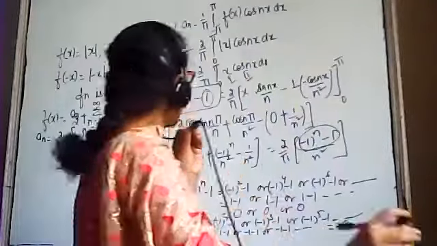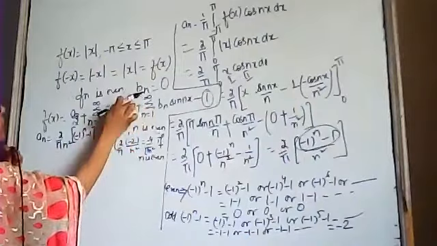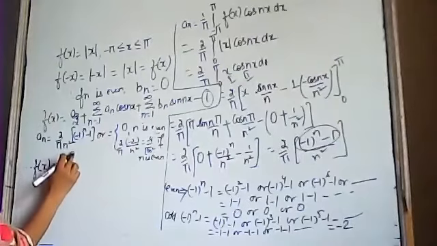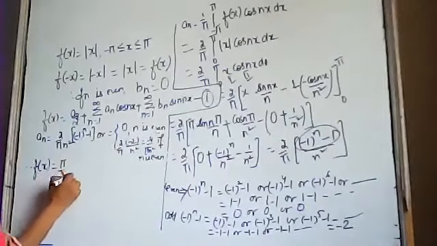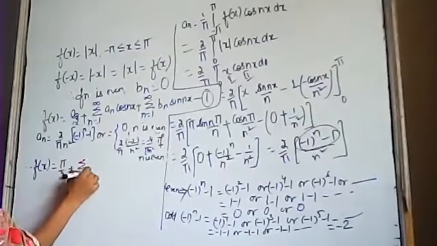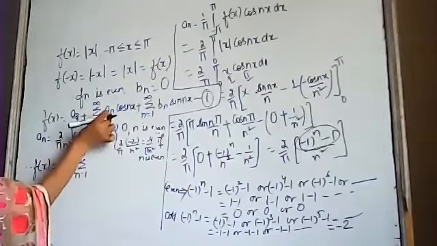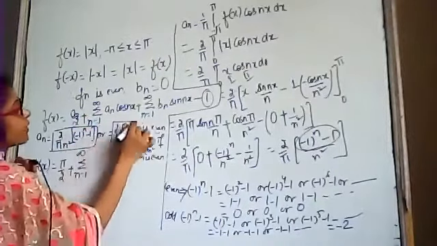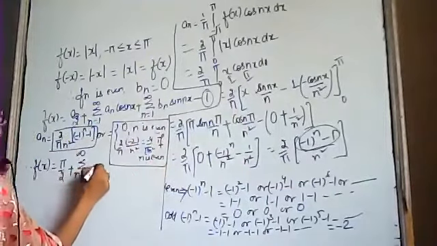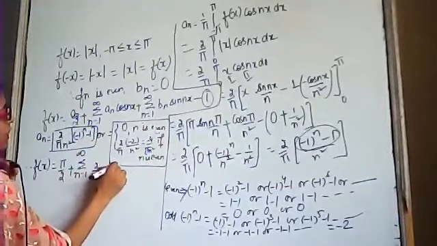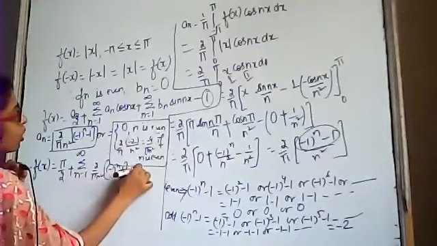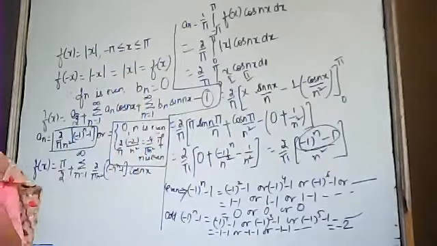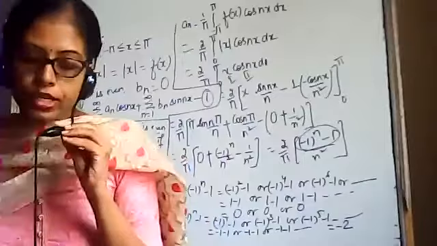And bn is already 0. We have already written in the starting that bn is 0 as the function is even. So the Fourier series f(x) will become a0, the value of a0 was pi by 2, plus summation n varies from 1 to infinity an. In the place of an, you can either write this value or you can write this value. It is up to you. This is 2 by pi n square into minus 1 the power n minus 1 into cos nx, plus the value of bn is 0. This will become 0. So this is the required Fourier expansion for the given function. Okay?